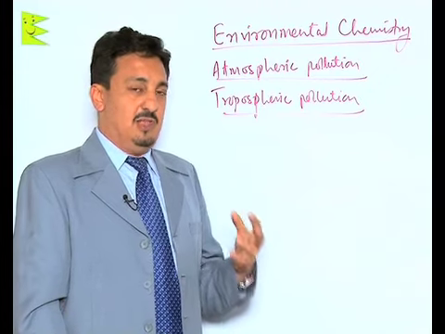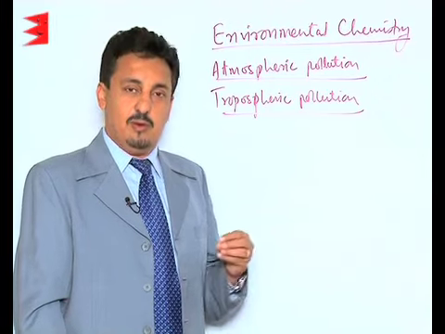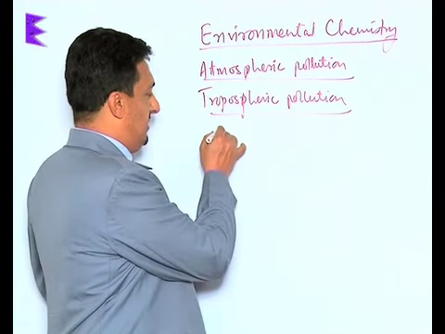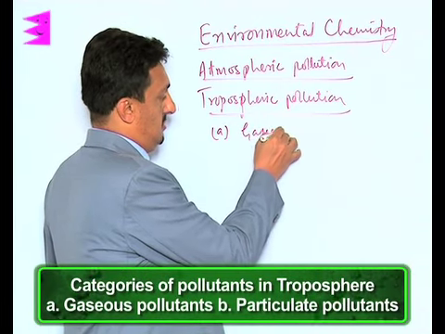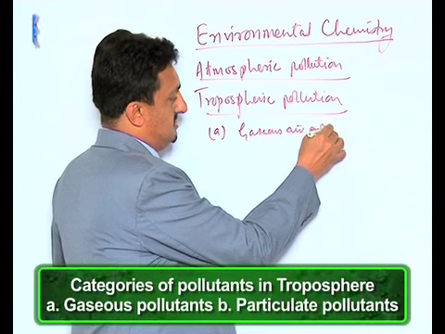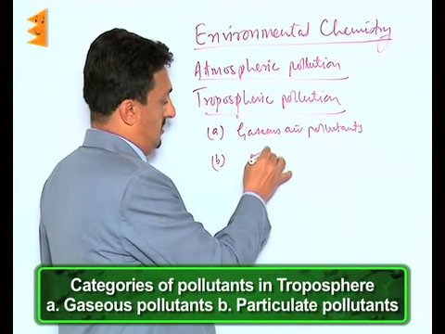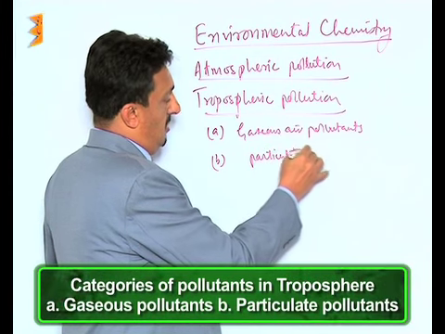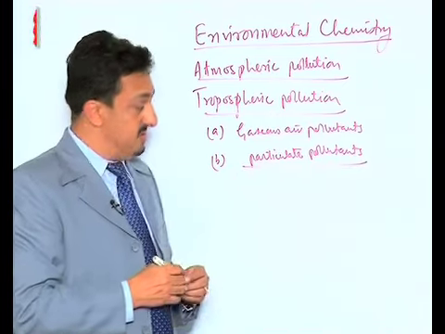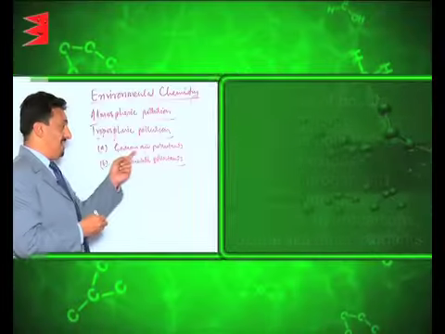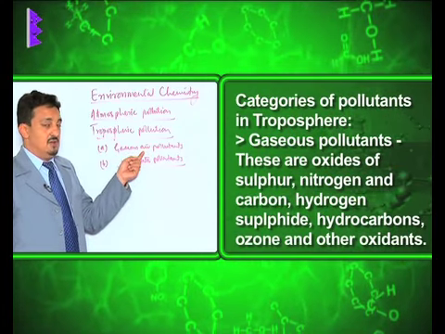That is why the chemical substances which cause this type of pollution are called pollutants, and they are divided into two major categories: gaseous air pollutants and particulate pollutants. Now, gaseous air pollutants include the gaseous substances which are there in the tropospheric layer.